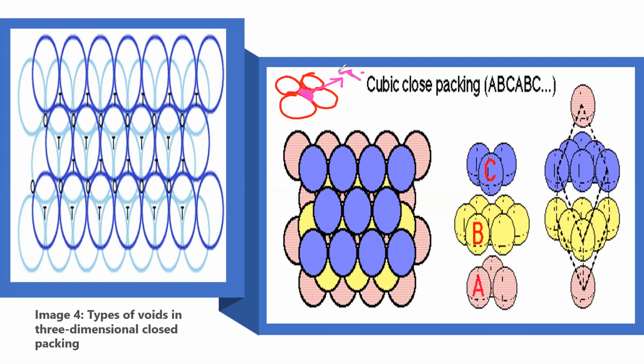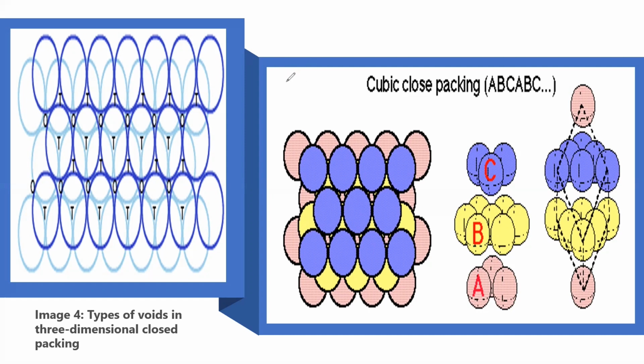Similarly, an octahedral void is formed by joining 6 spheres. So this is the first one, 6 spheres: 1, 2, 3, 4, 5, 6. Whatever void is formed by joining these 6 spheres is called an octahedral void. By joining 6 spheres, one placed above the other, the void formed is called an octahedral void, and by joining 4 spheres, they form tetrahedral voids.